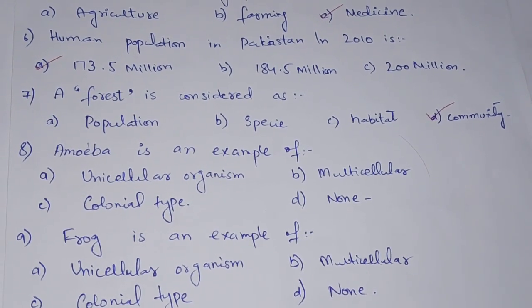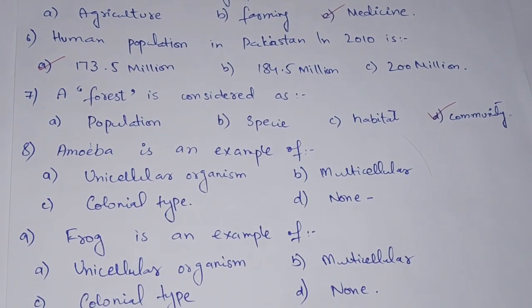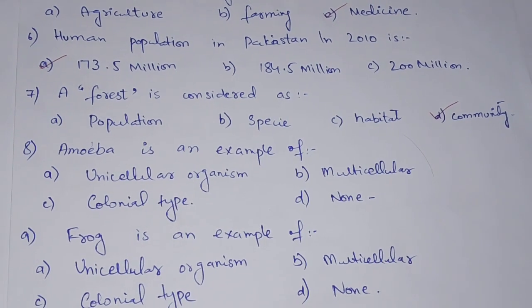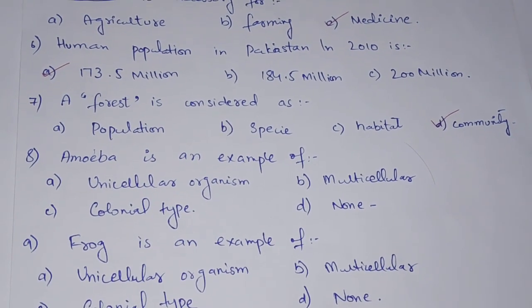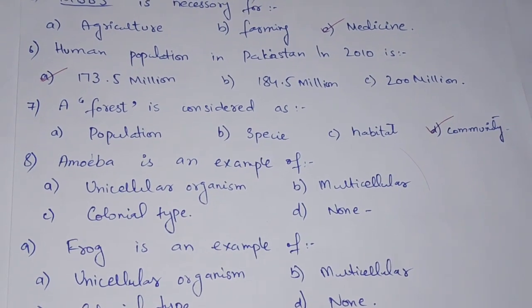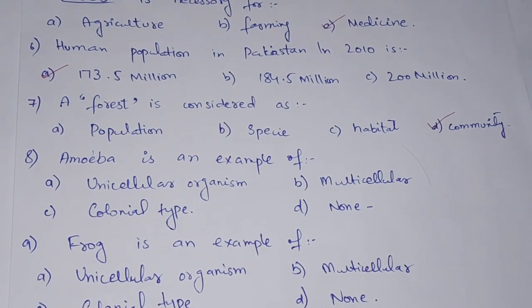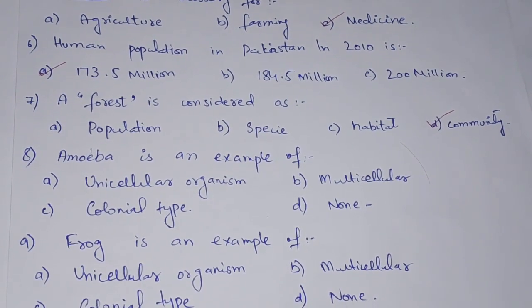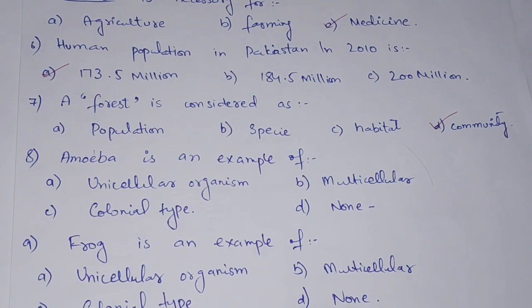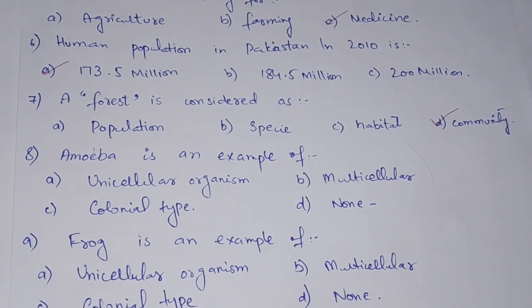MCQ number 8 is: amoeba is an example of option A unicellular organism, option B multicellular organism, option C colonial type and option D none of these. Amoeba itself is an organism composed of only one cell.